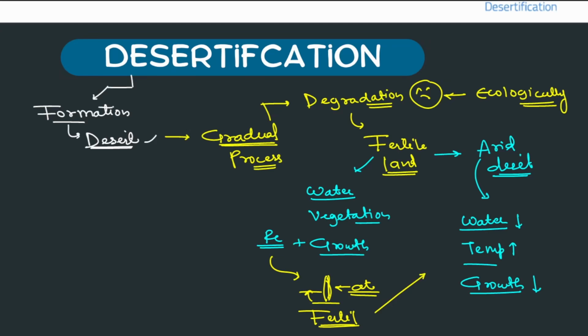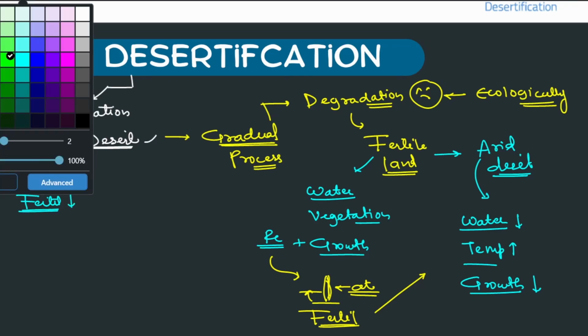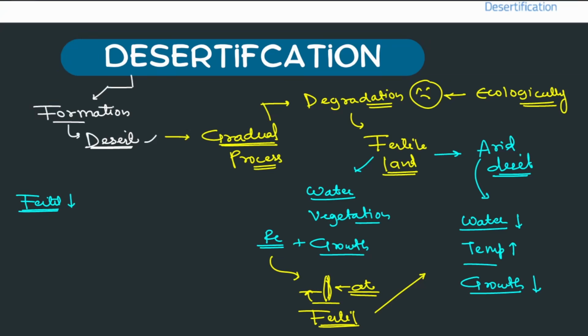Now it can happen because of what? Loss of fertility. Loss of fertility is the main concern. Now how can a soil lose fertility? Because of two things. One, it can be because of climate change. That means low water and high temperature. This I already told you.